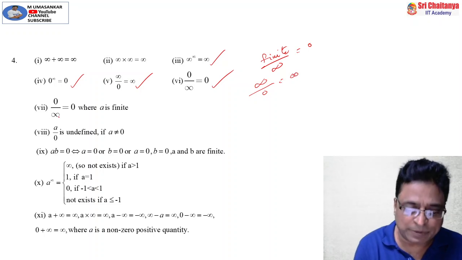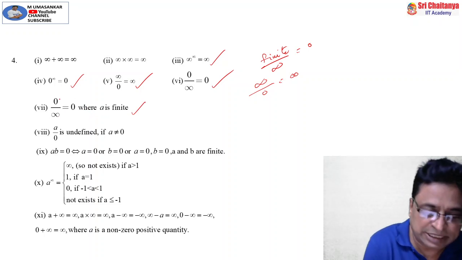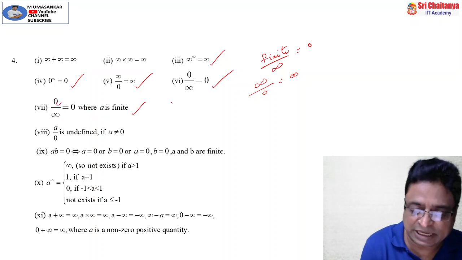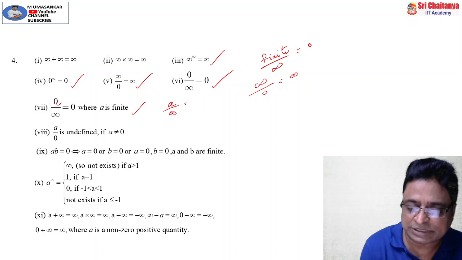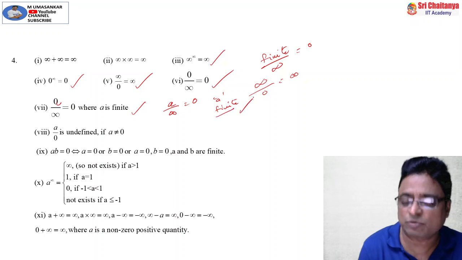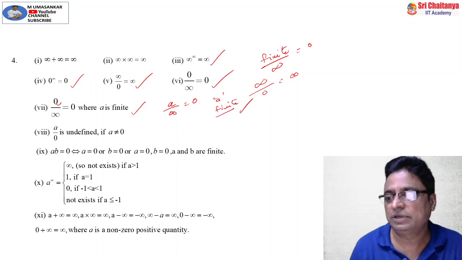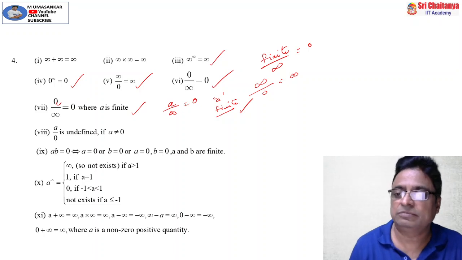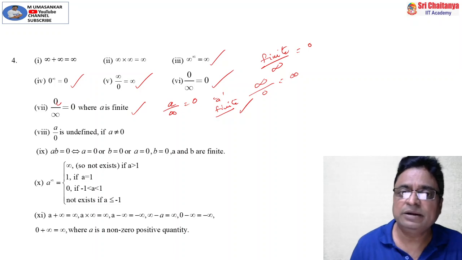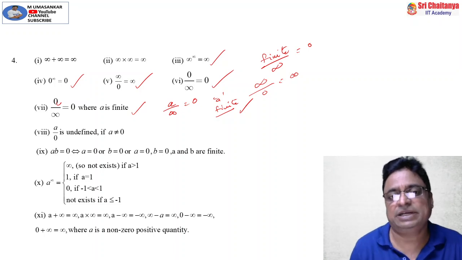And moreover, 0 by infinity is 0. Suppose a by infinity, here you write it, a by infinity is equal to 0 provided a is a finite number. This is the more generalized version. 1 by infinity is 0, 2 by infinity is 0, 20 by infinity is 0, 20 whole power 20 by infinity is 0, provided that number a is finite.